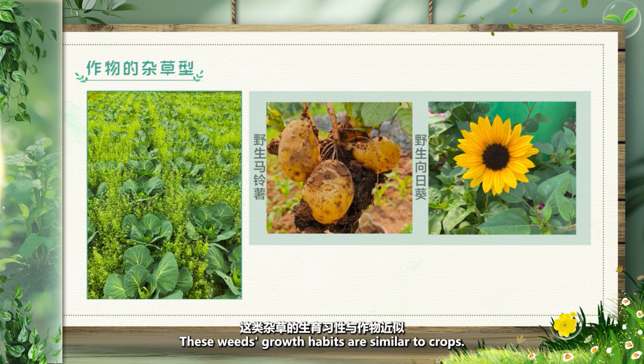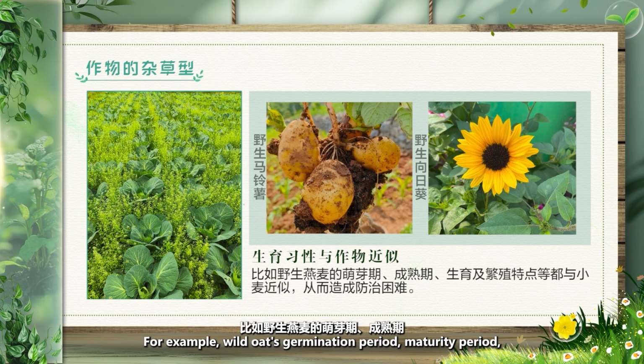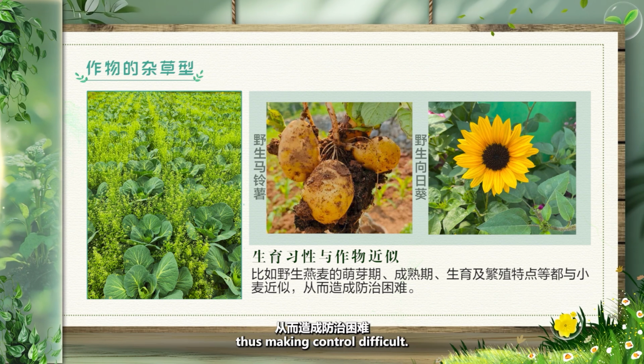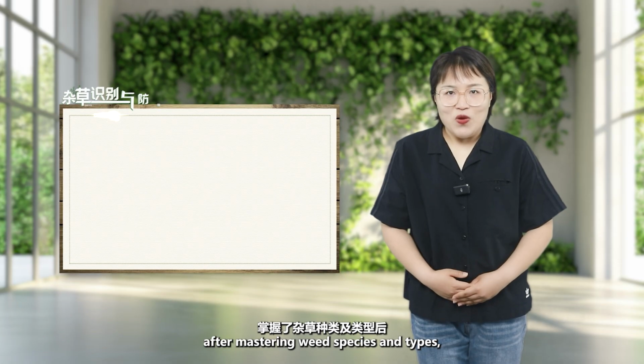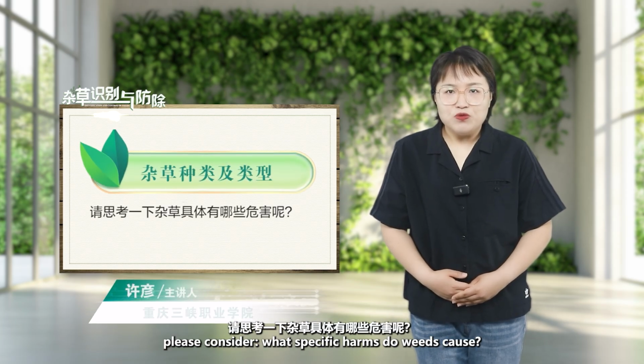These weeds' growth habits are similar to crops. For example, wild oats' germination period, maturity period, growth and reproduction characteristics are all similar to wheat, thus making control difficult. Students, after mastering weed species and types, please consider what specific harms do weeds cause.